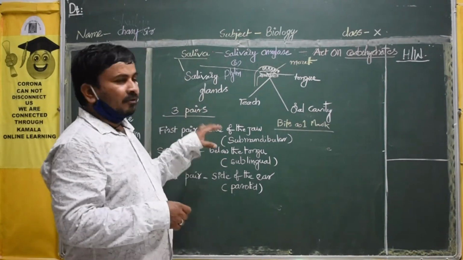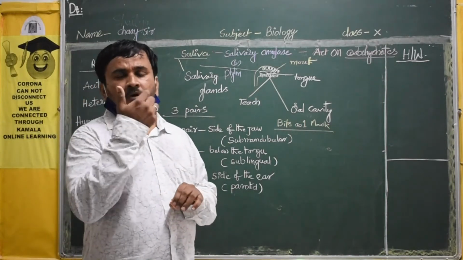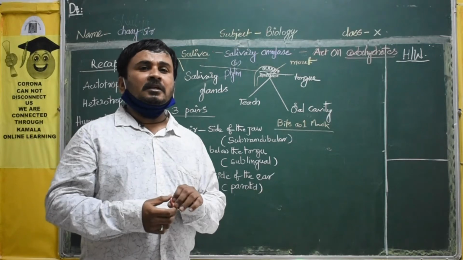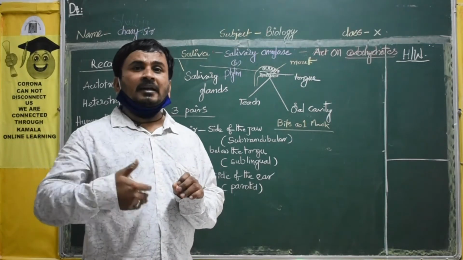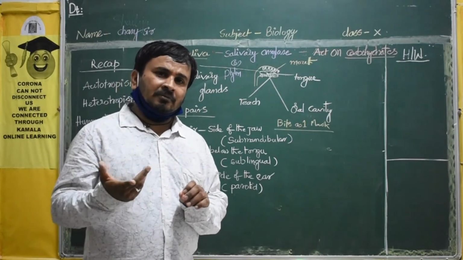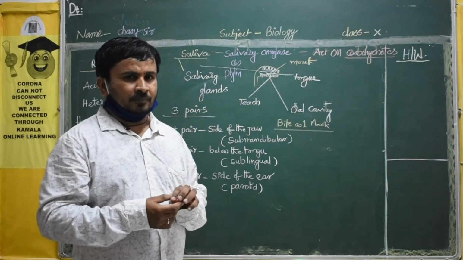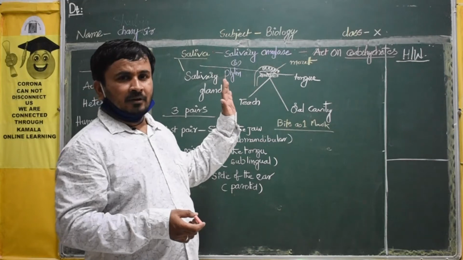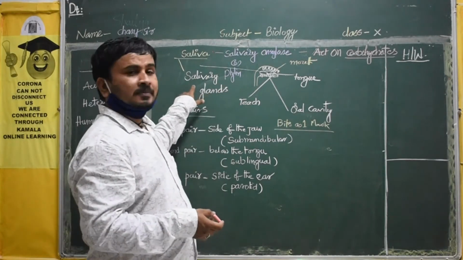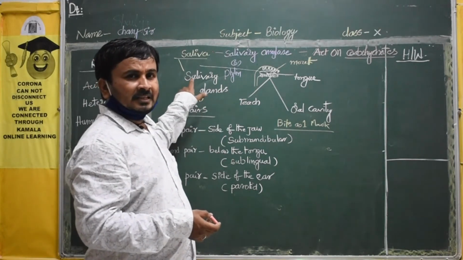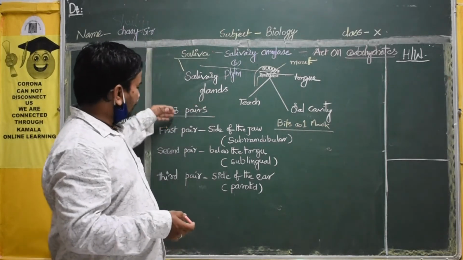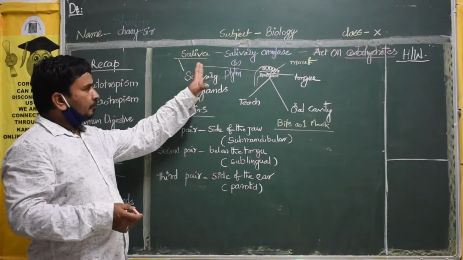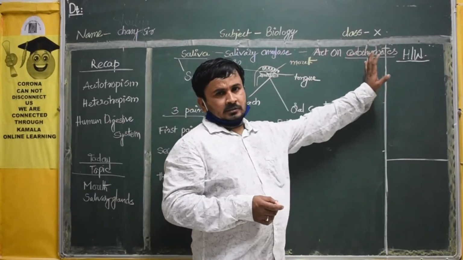Here, the saliva which is present in your mouth will act on the carbohydrates. What about the lipids and fats? These will enter into the stomach. The remaining will be digested in the stomach with the help of enzymes. That will be discussed afterwards. Okay? So here, saliva will be produced by salivary glands. These glands are present in 3 pairs. Their locations I told already. So the saliva will act on the carbohydrates.